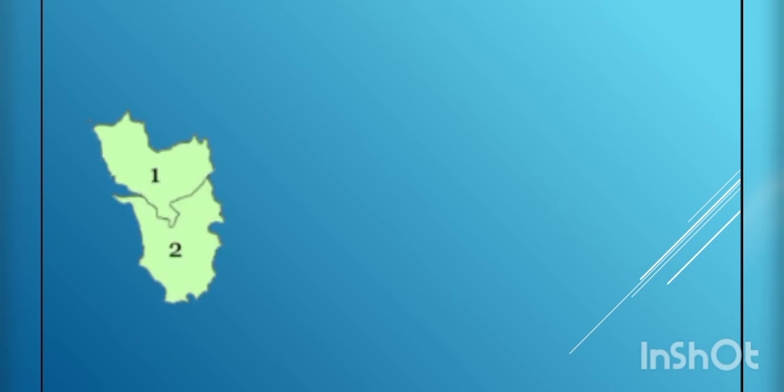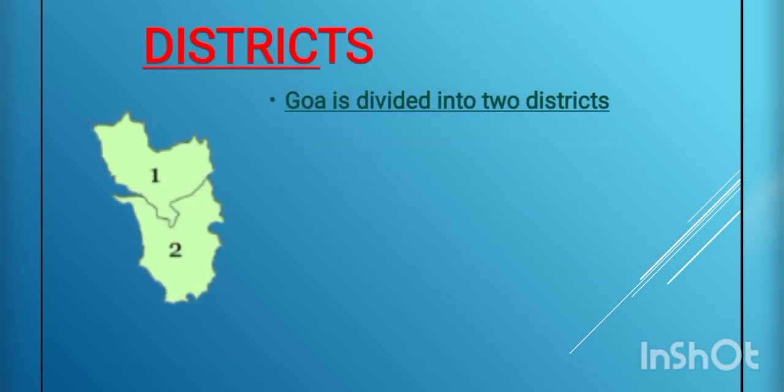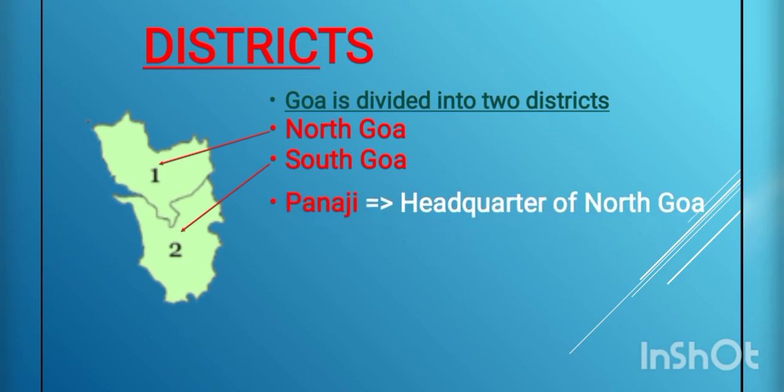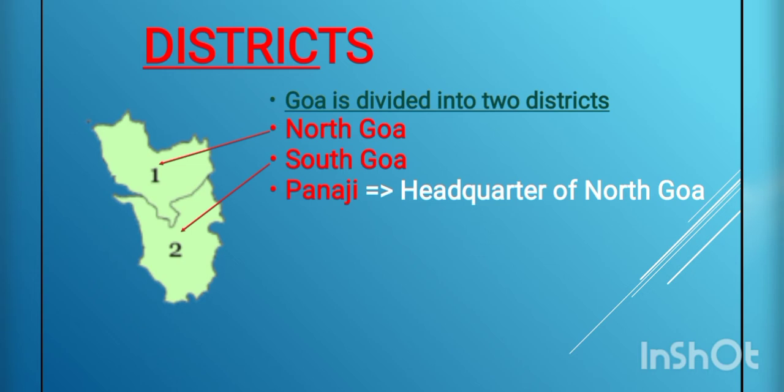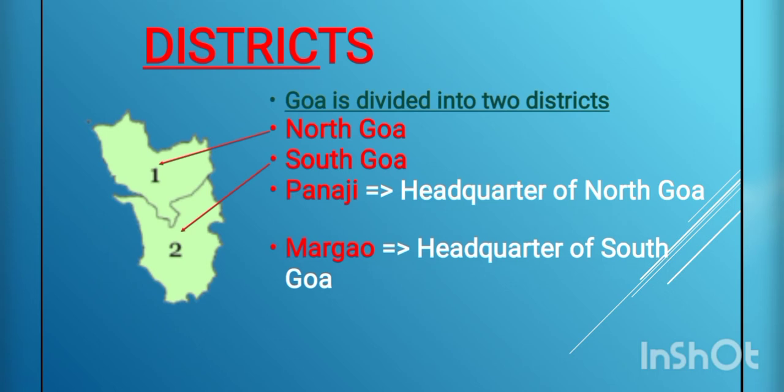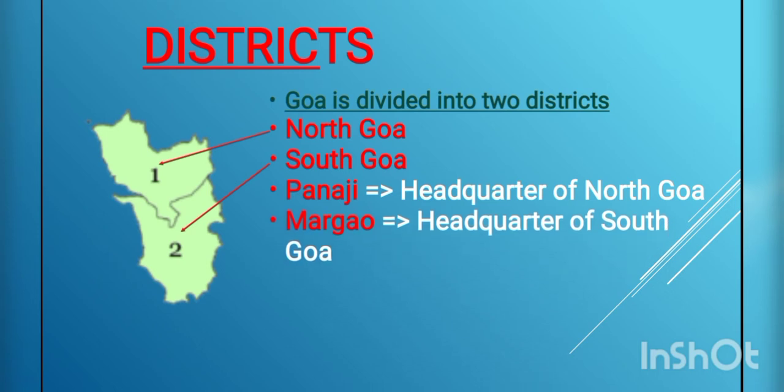Next we are going to learn about the districts of Goa. Now Goa is divided into two districts, North Goa and South Goa. Many districts together form a state. Now these two districts together form the state of Goa, and many talukas together form a district. Now Panji is the headquarter of North Goa. Every district has a headquarter. Panji is also the capital city of Goa. Whereas Margao is the headquarter of South Goa. Margao is also the commercial city of Goa.